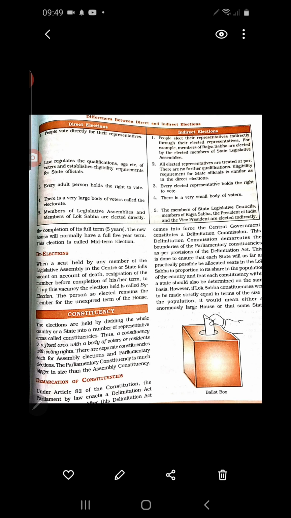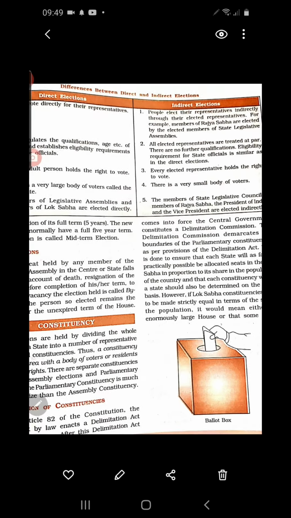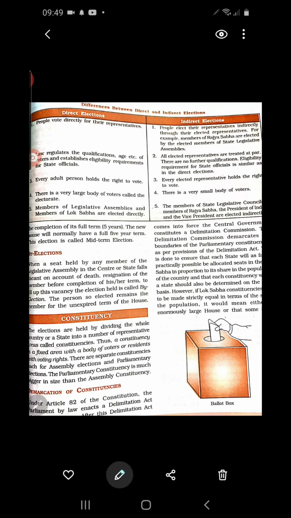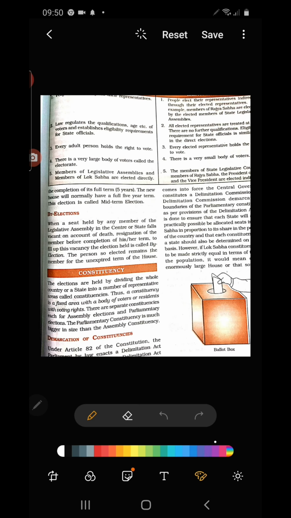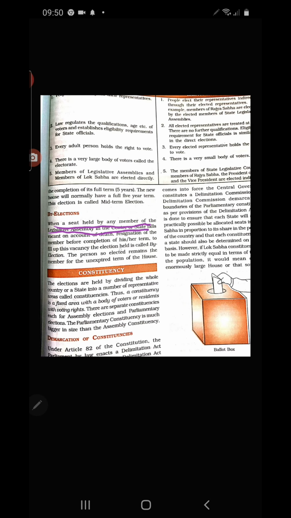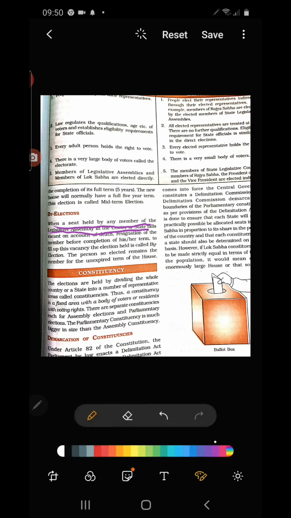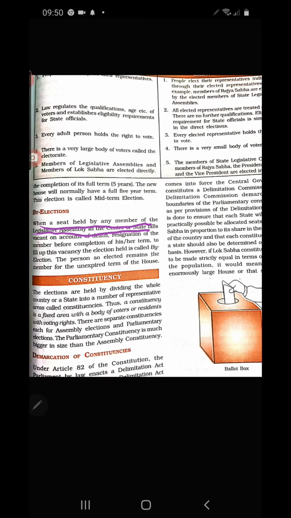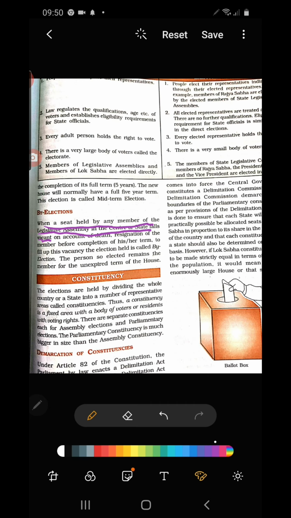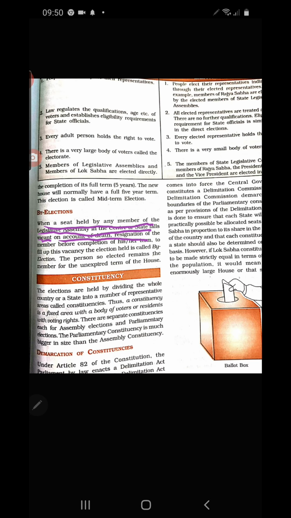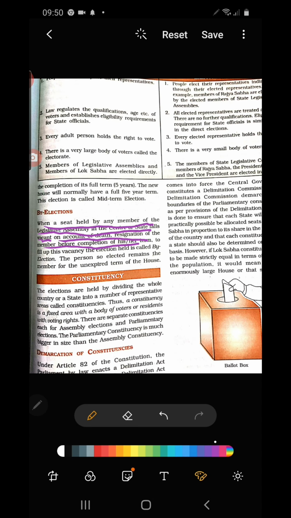Now a by-election is held only for filling a particular vacant chair. You can also underline this sentence about by-election: when a seat held by any member of the legislative assembly, in the center or state, falls vacant on account of death or resignation of the member before the completion of his term, the election is called a by-election.